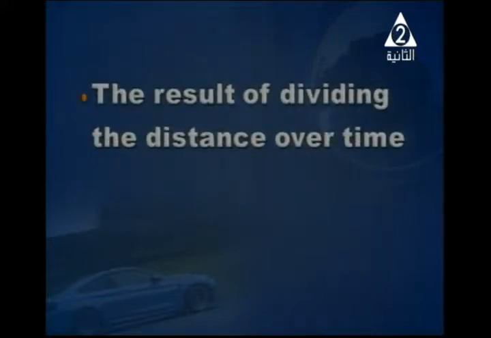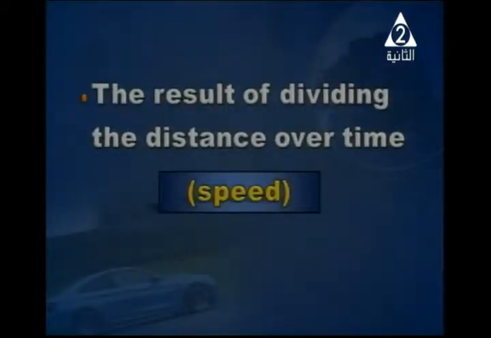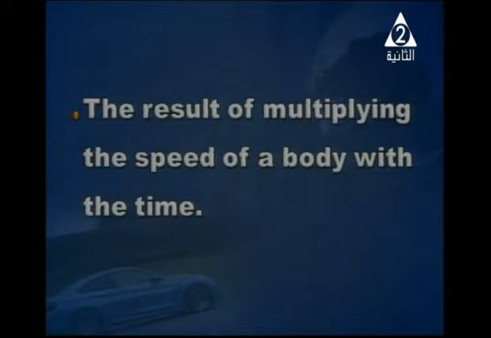Now, Mina, tell me: what is the result of dividing the distance over the time? The answer is speed. Also, we have the same answer. All the time we have speed. So speed is an important physical quantity for motion. What about the result of multiplying the speed of the body by the time?